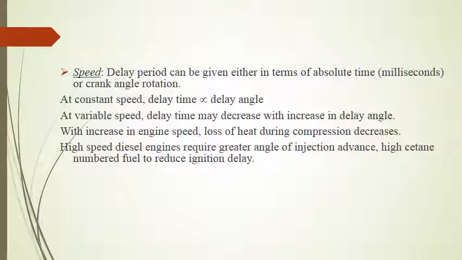See, delay period can be given either in terms of absolute time, that is in milliseconds, or in terms of crank angle rotation. At constant speed, delay time is proportional to delay angle. So when we are talking about constant speed operation, we need not mention whether we mean delay period in terms of milliseconds or crank angle. But when we talk about variable speed operation, then we should clarify whether we mean delay period in terms of milliseconds or in terms of crank angle. In variable speed operation, the delay period may decrease in terms of milliseconds but increase in terms of crank angle.